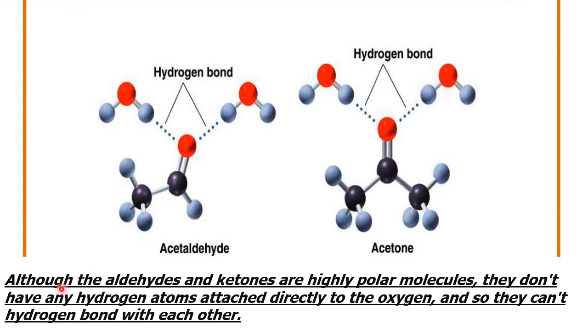So here is the answer. Although aldehydes and ketones are highly polar, they do not have any hydrogen atoms attached directly to oxygen, so they cannot hydrogen bond with each other. That means intermolecular H bonding is very difficult in aldehydes. That's why they have a lesser boiling point compared to alcohols. And solubility is because the O makes a bond with the water, not the H. I think the point is made clear.